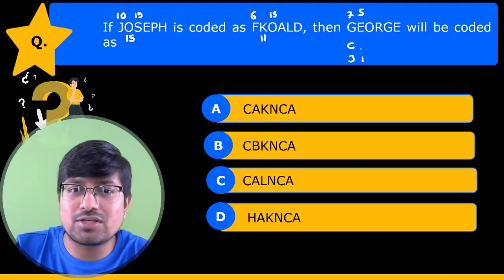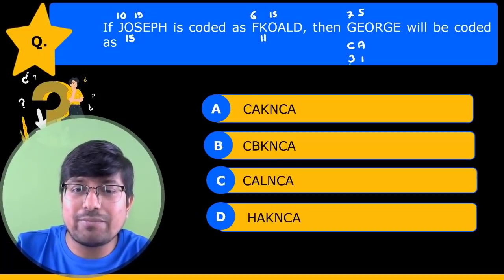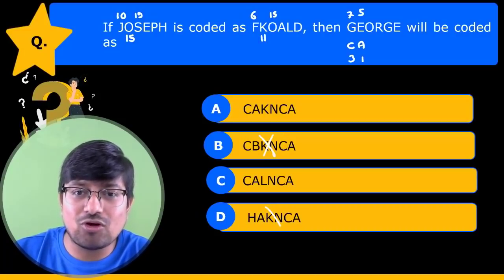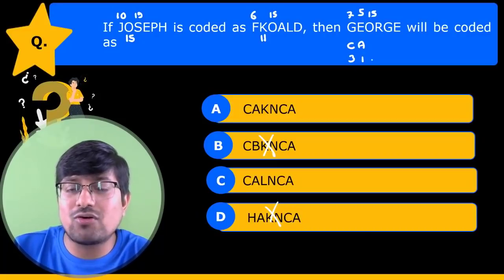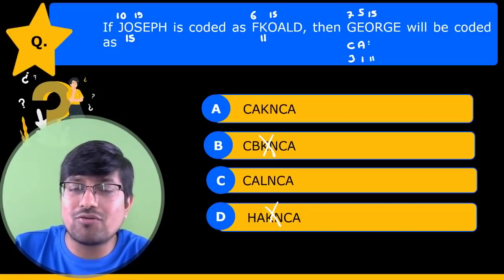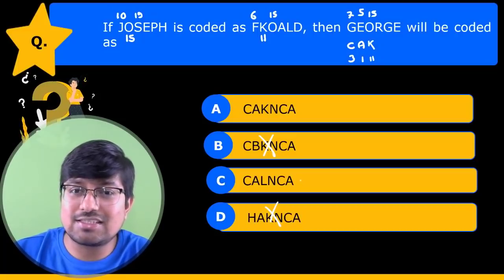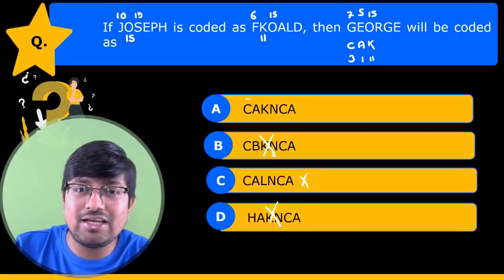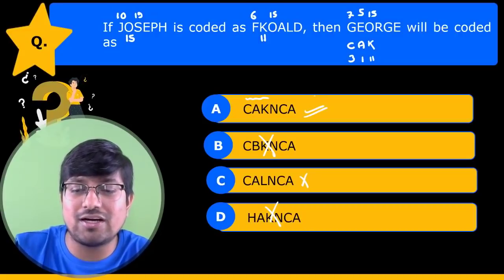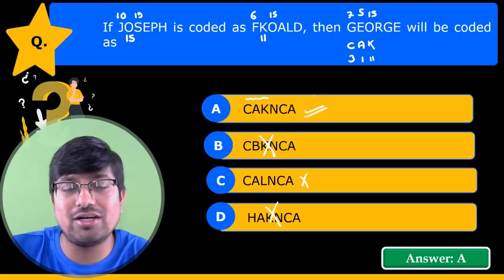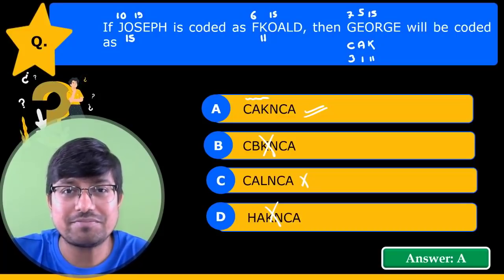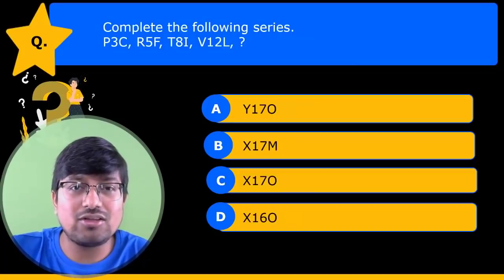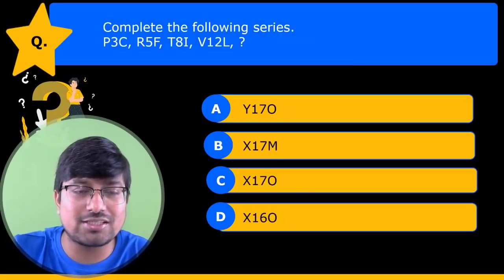देन इसकी पोजीशन 5 है, -4 करोगे 1 पोजीशन ऑफ A, राइट। अब जब C एंड A है तो ये दो ऑप्शंस गए। अब यहां पोजीशन 15 है, -4 करोगे 11 इज द पोजीशन ऑफ K एंड हेंस CAL नहीं होगा, CAK वाला ऑप्शन करेक्ट हो जाएगा। We need not check any other option because there is none of these present. We can safely mark option number A. Clear? Next. Now this is another very simple question of series.